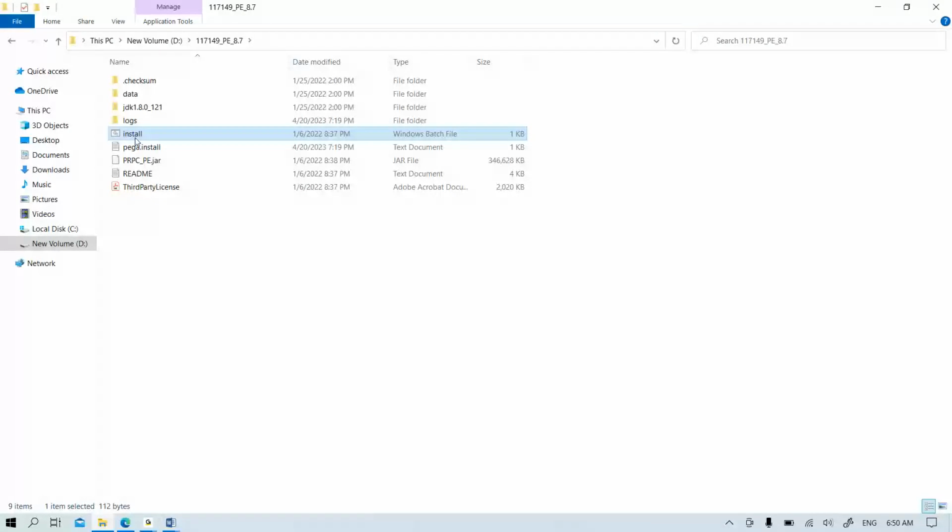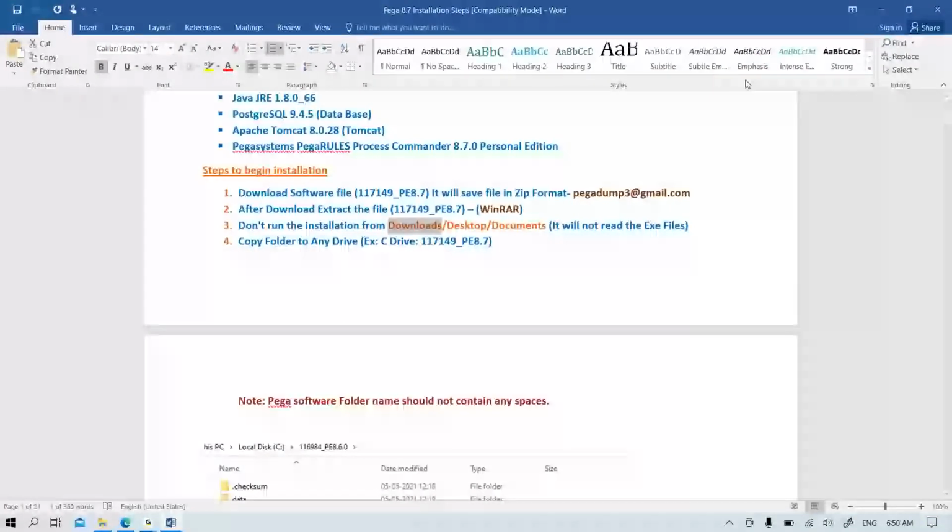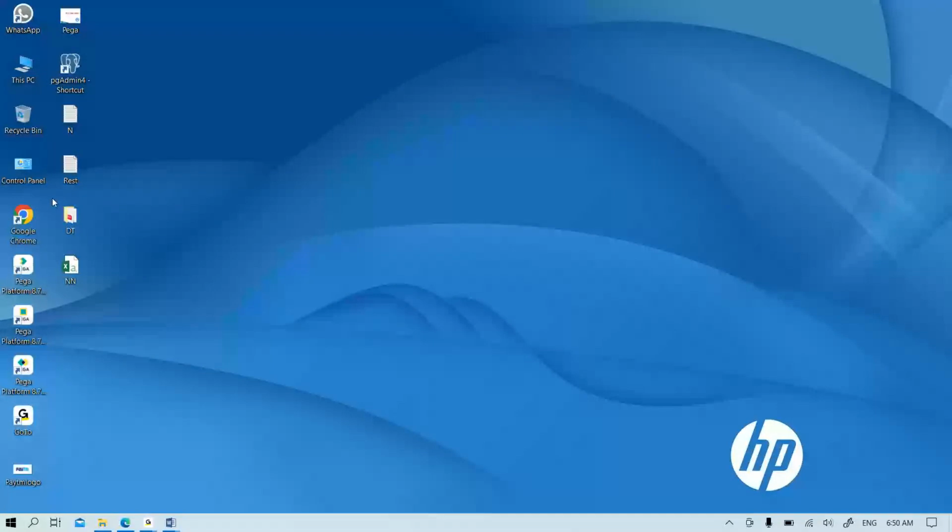To begin the installation, we need to click on install. Before starting, you will be checking the system requirements. Anyone, even completely non-IT, can do this.